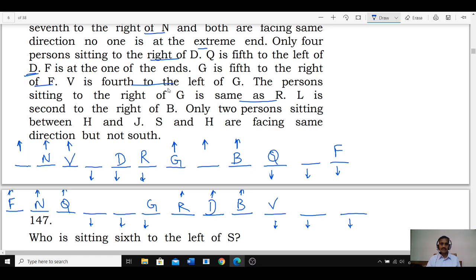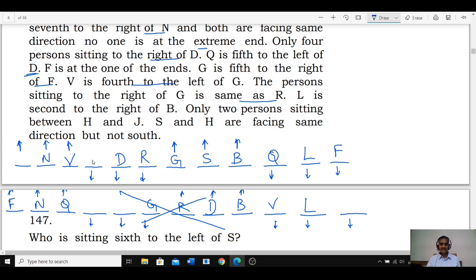Then the next one. L is seated second to the right of B. Here also L is seated second to the right of B. Only 2 persons between H and J. There must be only two persons between H and J, so H and J must be in these two places. Once H and J are placed, who is the person left over? S is the person left over. Now, with 2 persons between H and J, is it possible? Not possible. Hence the second case is completely invalid.